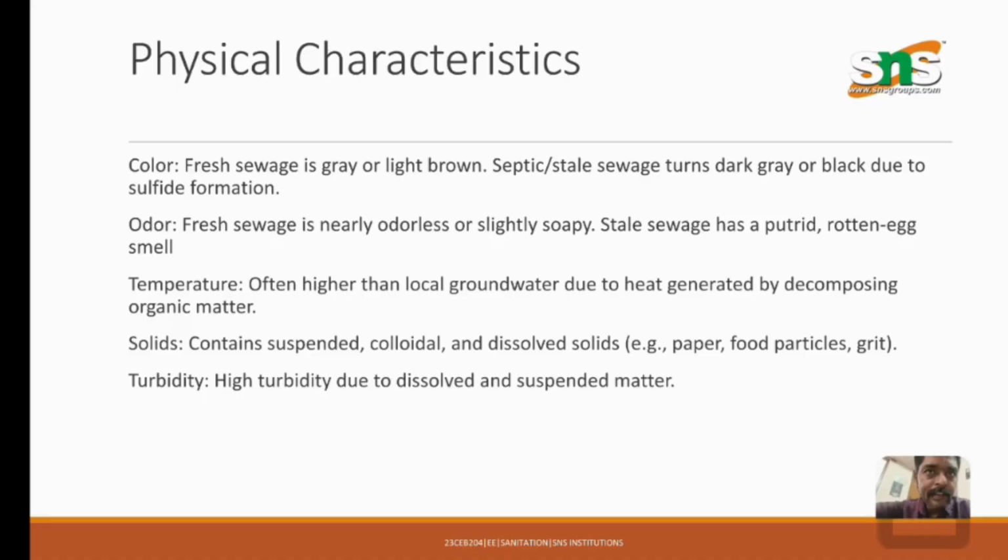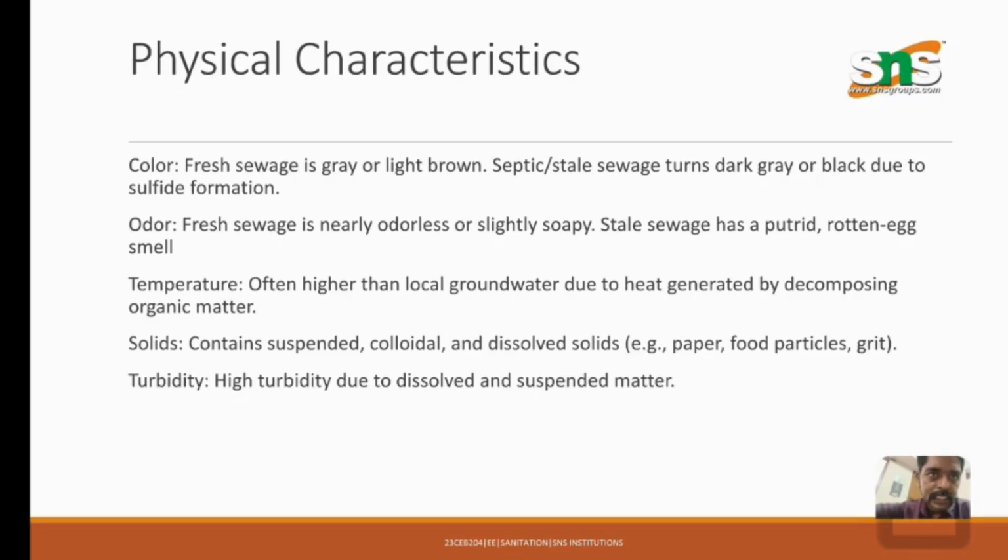Physical characteristics include color, odor, temperature, solids, and turbidity. Color: fresh sewage is gray or light brown. Septic tank sewage turns dark gray or black due to sulfide formations. Odor: fresh sewage is nearly odorless or slightly soapy. Stale sewage has a putrid, rotten egg smell. Temperature: often higher than local groundwater due to heat generated by decomposing organic matter.